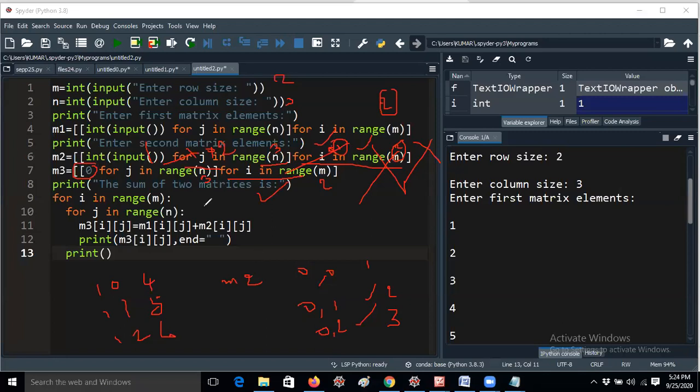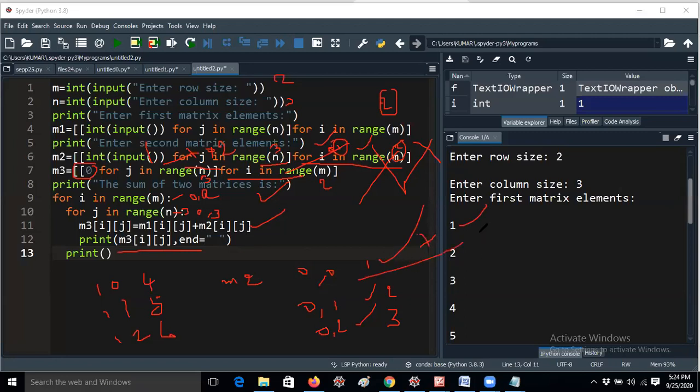No problem. Okay. The sum of two matrices is. So it will be displayed on the output screen. So here for I in range, I value is 0. So the range is M. M value is 2, so I value starts from 0 to 2. So I value is 0. For J in range, J value also starts from 0 in 0, 0 position. So M3 of ij, M3 of 0, 0 equals M1 of 0, 0 plus M2 of 0, 0. In M1 of 0, 0, the value is suppose 1, and M2 of 0, 0, the value is also 1.